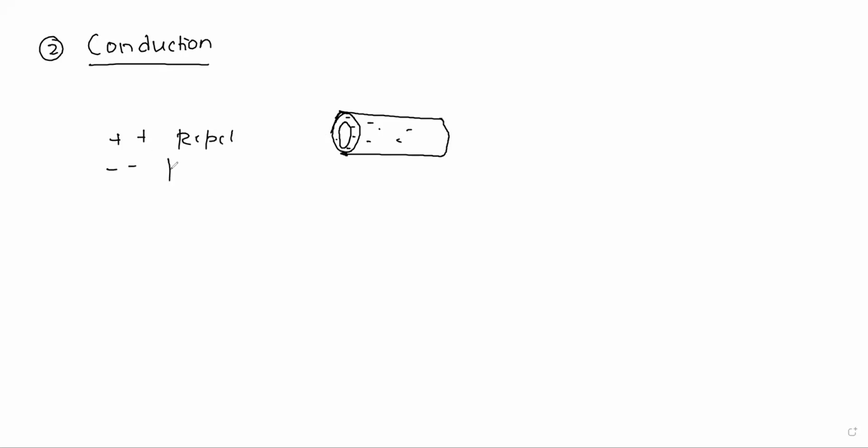Like charges repel. When you put electrons in this, there are only electrons inside, and they start to repel. When you put two electrons in a conductor, they start to repel each other. When they repel each other, they start moving far. They reach the maximum limit, that is the outermost layer of the conducting material. They don't go out of the material.